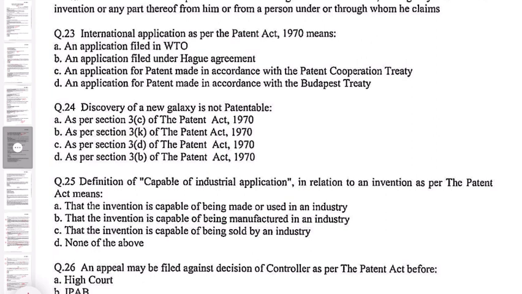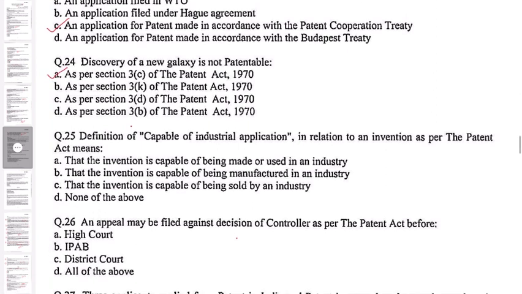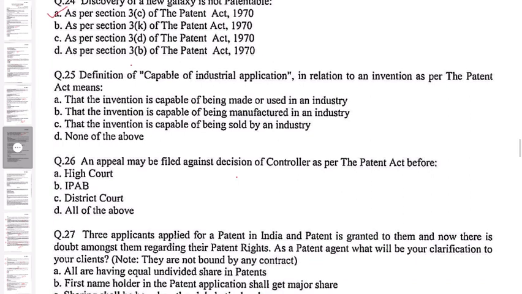Next question 24. Discovery of a new galaxy is not patentable: A. As per section 3C, B. as per section 3K, C. as per section 3D, D. as per section 3B. So the correct option here is 3C, that is mere discovery of a scientific principle or the formation of an abstract theory or discovery of a living thing or non-living substance occurring in nature. So A.